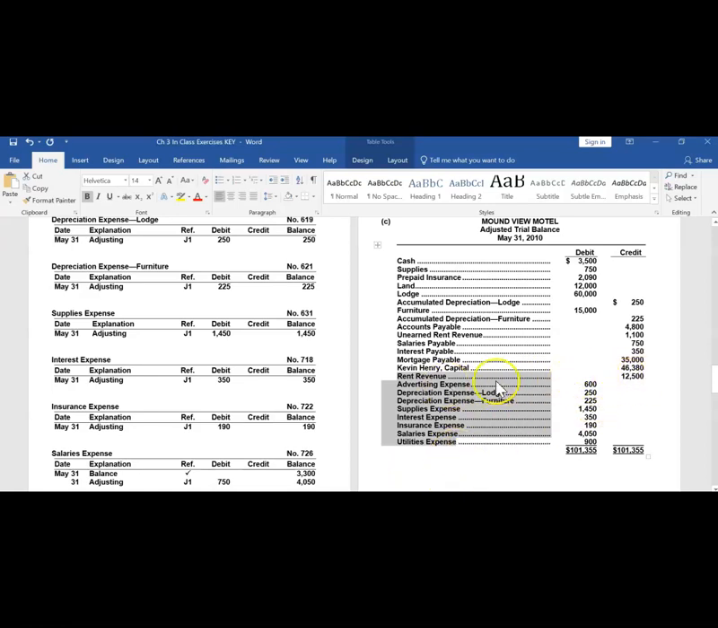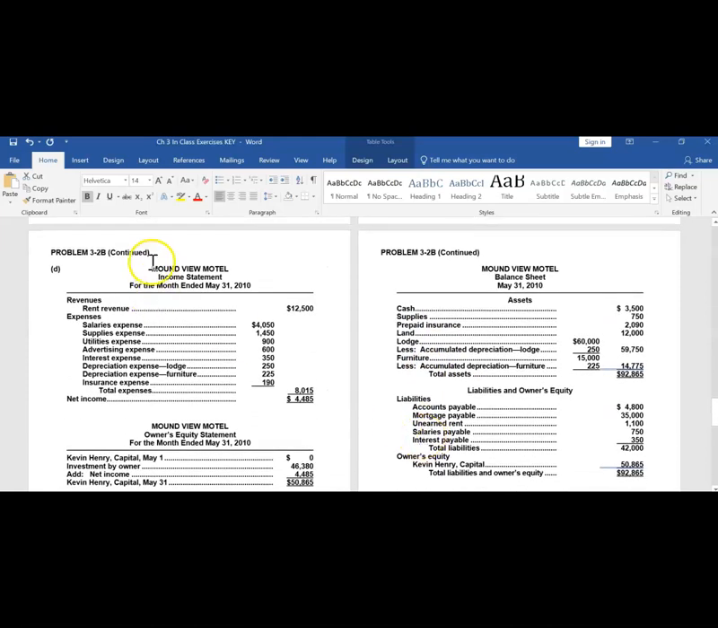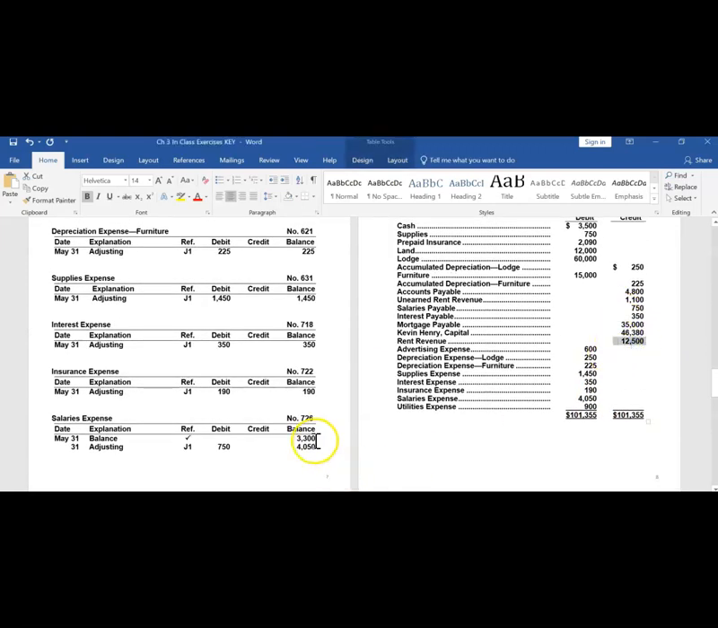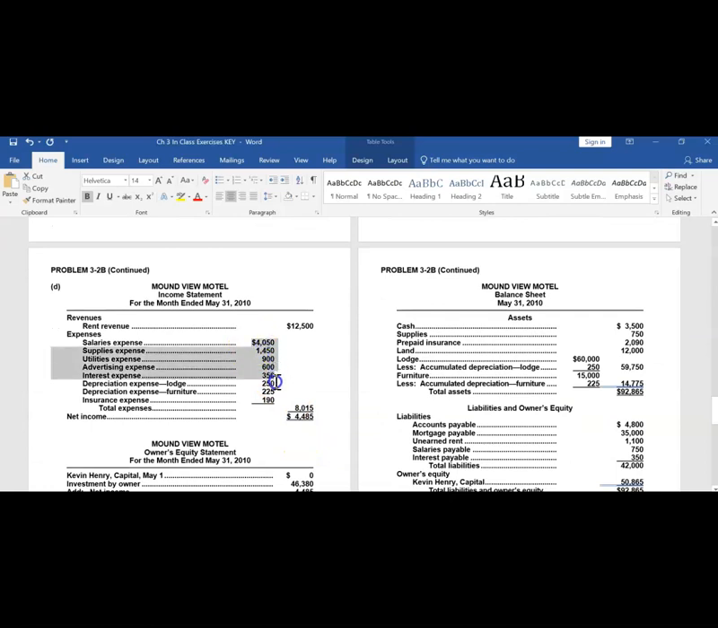So here is my rent revenue along with all of my expenses. My income statement for the month ended May 31st of 2010 reports revenues of $12,500. Here's the ending balance in rent revenue, along with the balance of all the expenses. Now, these expenses aren't being shown in the same order as we saw in the trial balance. The reason is they reported them in descending dollar amount order. Honestly, the order is not all that important for our purposes, as long as you just remember that expenses are all listed here and subtracted from revenues on the income statement